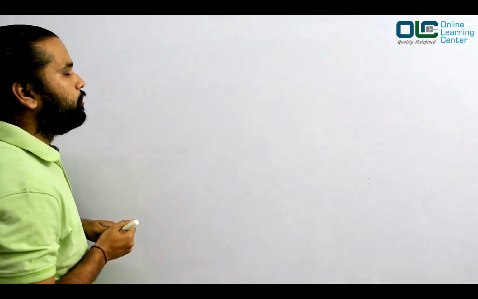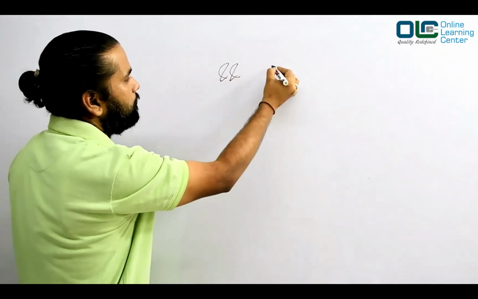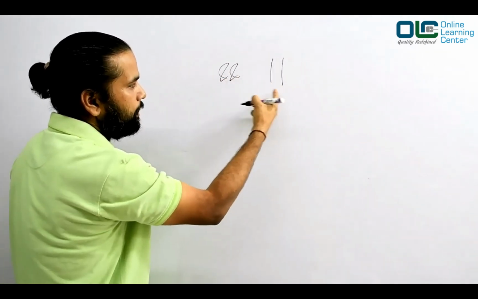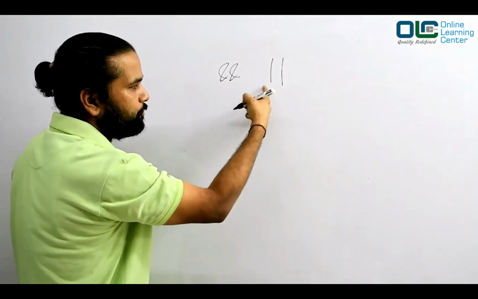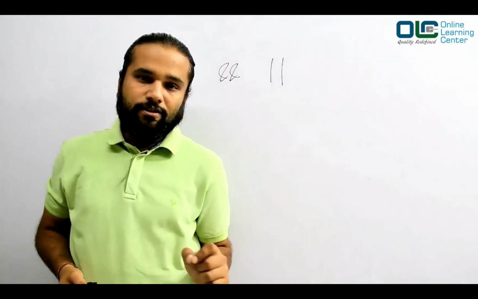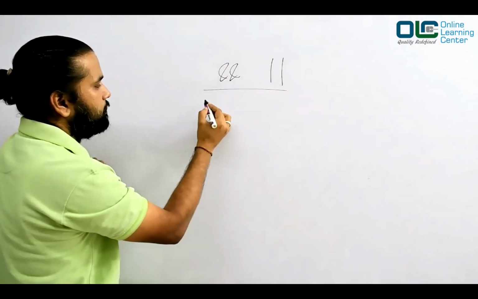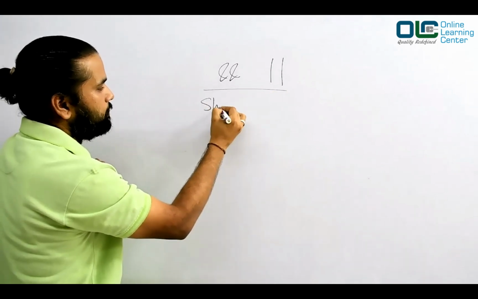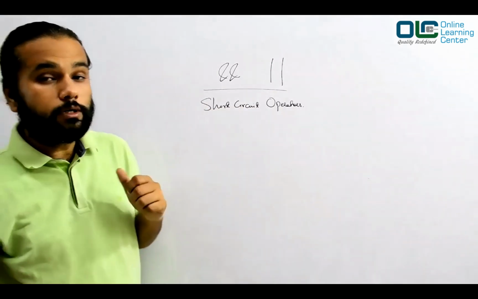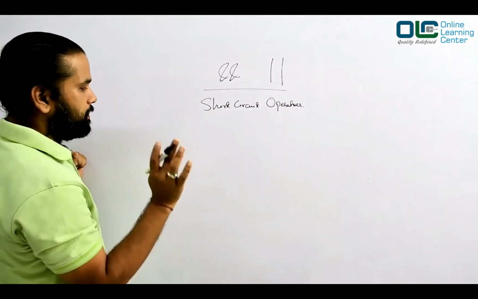So now we'll talk about and, or. This is double. Okay, so 2 times you write and 2 times you write this pipe, and this becomes and, or. These operators are called short circuit operators, which means the condition is very simple.